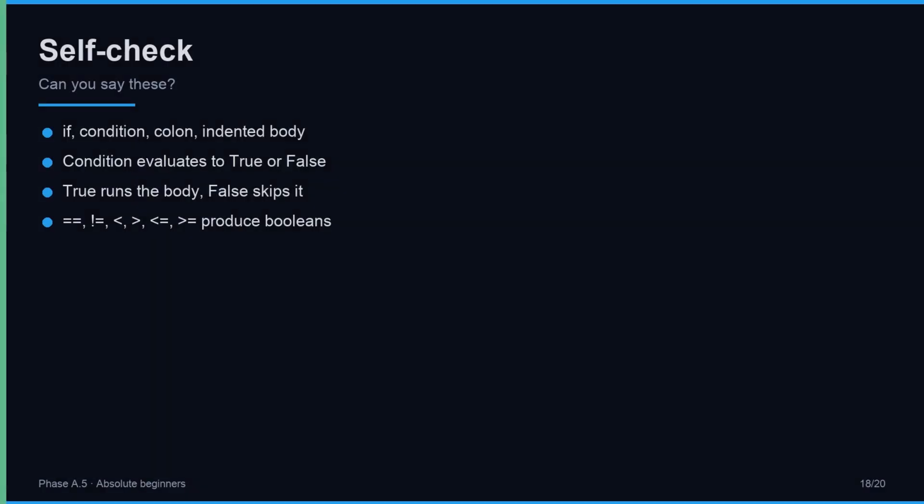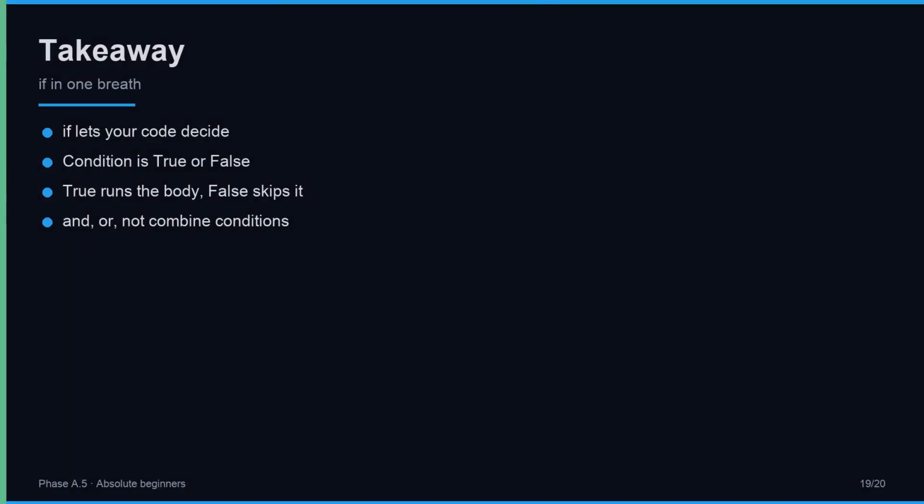Quick self-check. Can you name the parts of an if statement, the word if, the condition, and the colon? Can you say what kind of value the condition must produce, a Boolean, true or false? Can you explain what happens when the condition is false, the indented body is skipped? Can you name at least 3 comparison operators? If any of these feels shaky, rewatch the matching part. These basics must feel automatic before you add else and elif in the next lessons. Say each out loud.